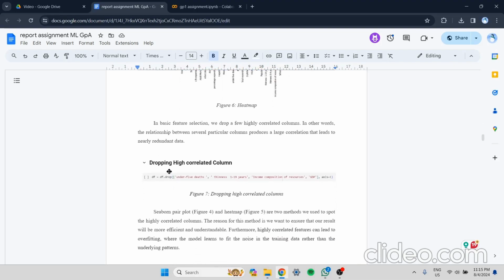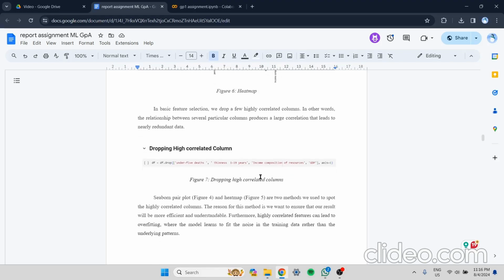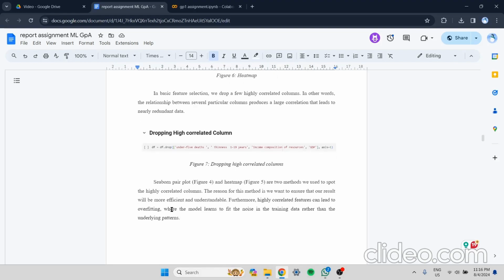The code for dropping the highly correlated columns is something we have to do manually, and after that we identified these four columns: under-5 deaths, thinness 1 to 19 years, income composition of resources, and GDP. So we drop these four particular columns in our dataset. The seaborn pair plot and heat map are two methods we use to spot the highly correlated columns. The reason for this method is we want to ensure that our result will be more efficient and understandable. Furthermore, highly correlated features can lead to overfitting, so we do not want that, where the model learns to fit the noise in the training data rather than the underlying patterns.